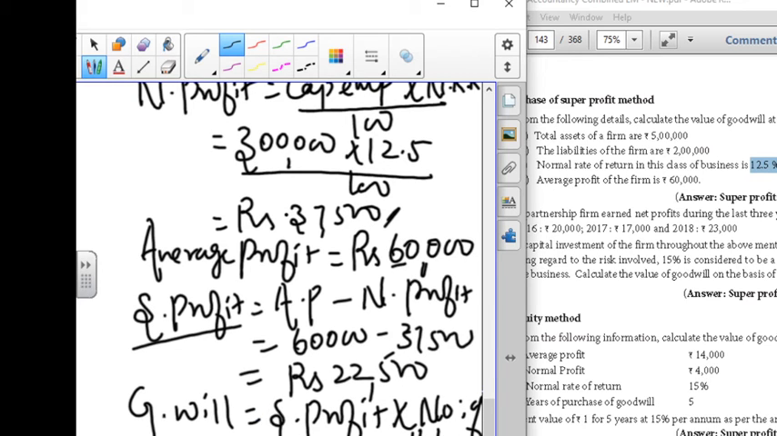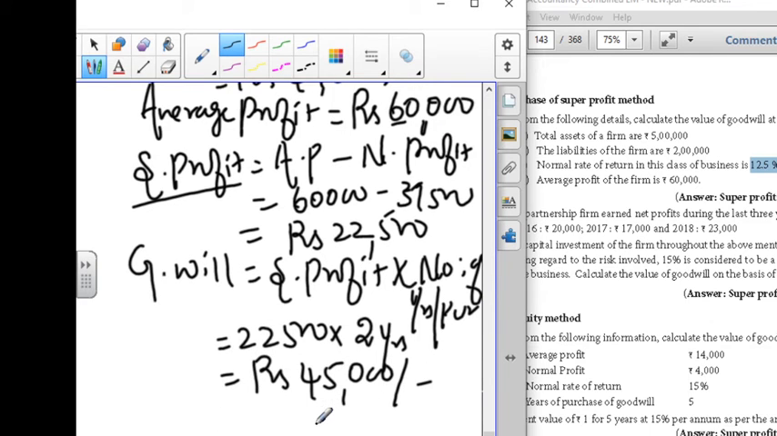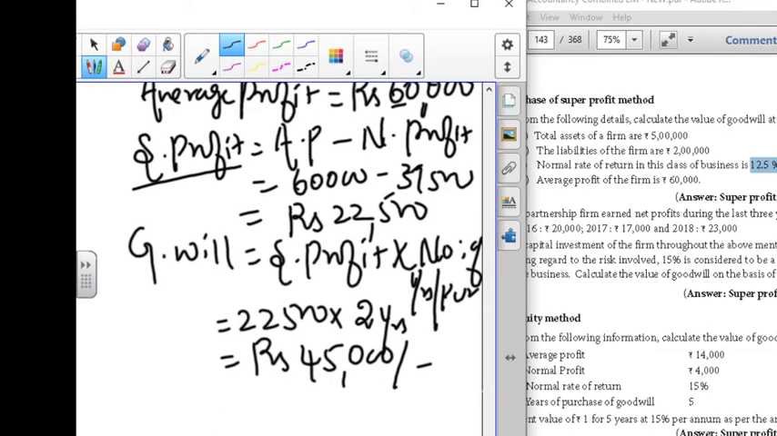Average profit has been given directly, so we don't need to apply the formula. It is 60,000. Super profit is equal to average profit minus normal profit. Average profit 60,000 minus 37,500, we have got 22,500. Goodwill is equal to super profit into number of years of purchase. 22,500 into 2 years of purchase is equal to 45,000. So this is the thing.